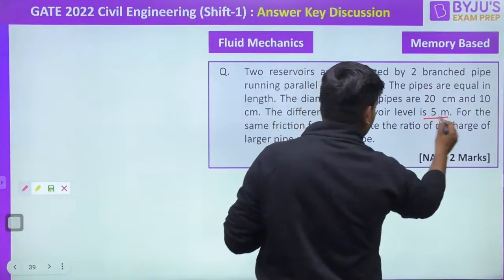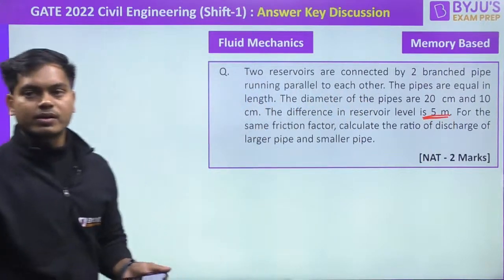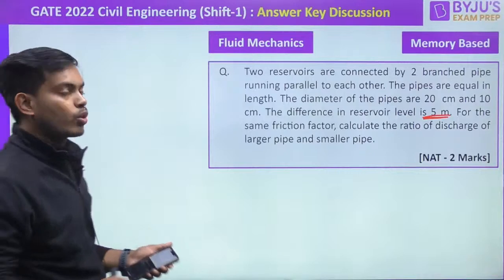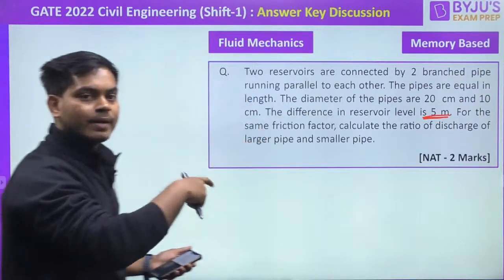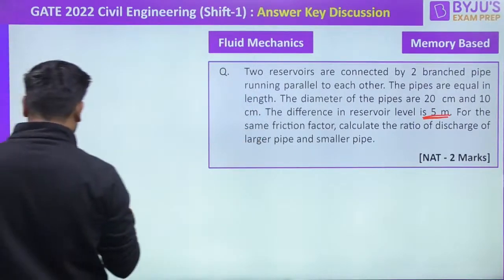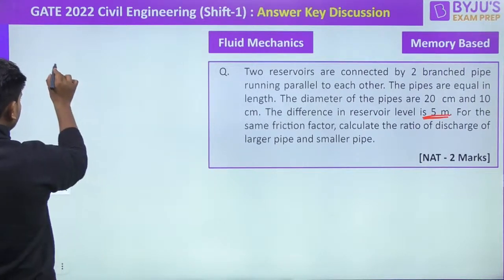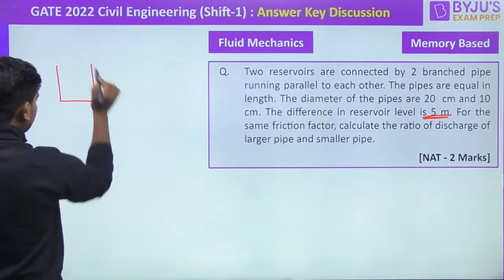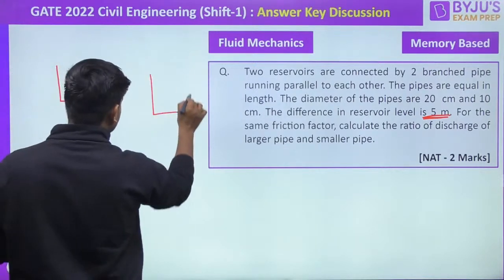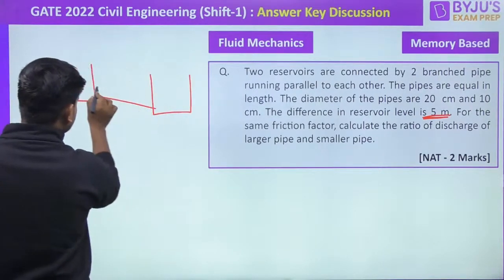Red pen ले लूँ सर. 5 meter का they have given you, कि भाई ठीक है, 5 meter is the reservoir level. I'll quickly draw the diagram and let's see if it is the same diagram that you have all made with us, right? Chalo ji. So suppose we are having two reservoirs. One is this one and another is here, right? And let's see there are two pipes, this and this.